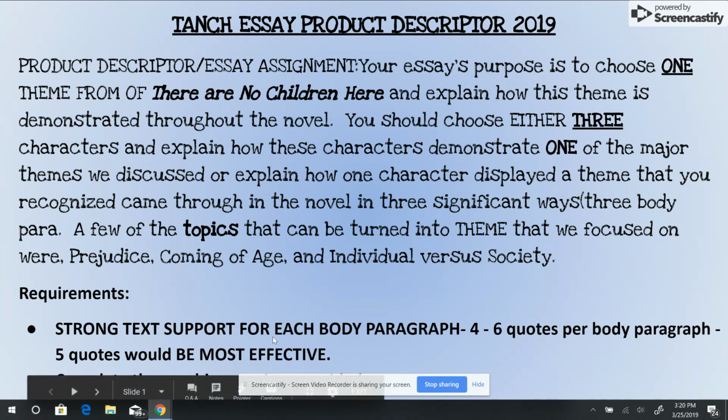Remember that you have to have strong text support. I'm asking for a minimum of 4 quotes per body paragraph to get a B, but I'm really asking for 5 to 6 quotes per body paragraph for an A-level paper. You do need to complete the graphic organizer that I provided this time, and I want you to do that before you write. So you need to collect your quotes starting tonight, write your intro, and then we're going to get into writing the body once I know you've got all those quotes collected and you put them into your graphic organizer.